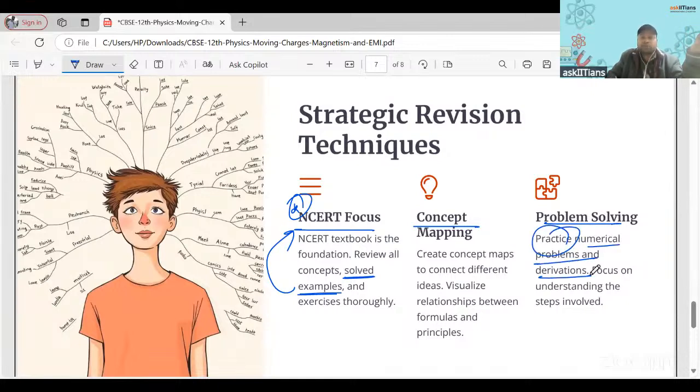The theoretical statements must be ready with you: Ampere's law, Biot-Savart law, Faraday's law, Lenz's law. All the statements, derivations and numericals should be ready. Only these three things are there.